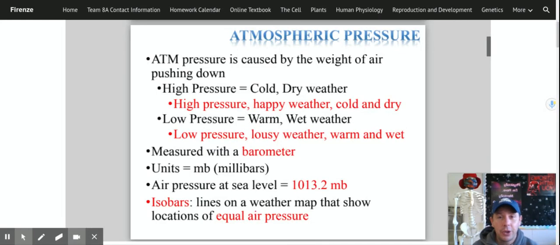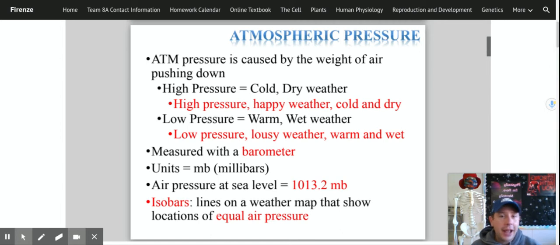We're back, and today we're going to talk about air pressure. This is another atmospheric variable that people often overlook that really affects the weather outside and what we deal with on an everyday basis. So, here we go. This is what we're going to talk about: atmospheric pressure. Pressure is just caused by the weight of the air pushing down on us.